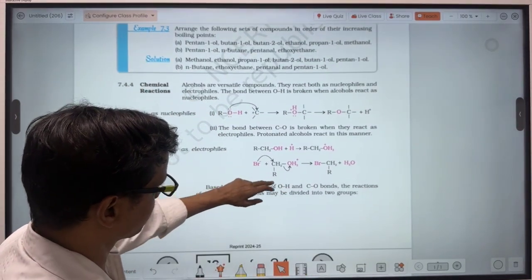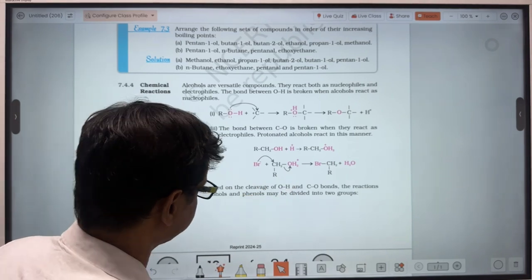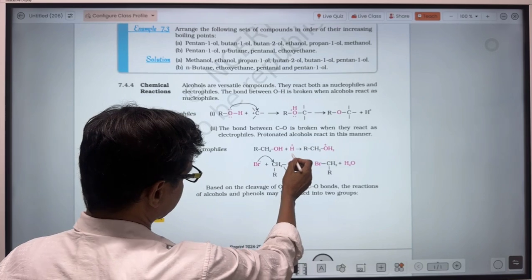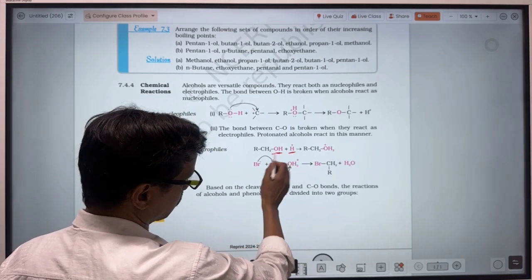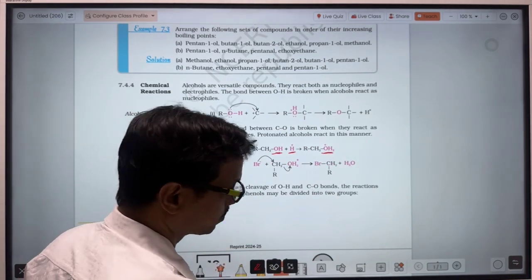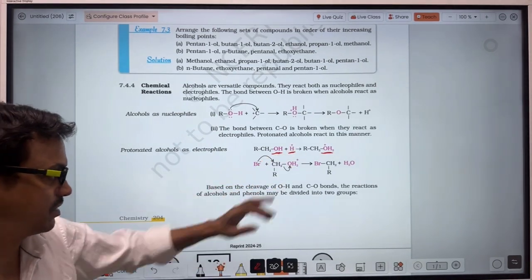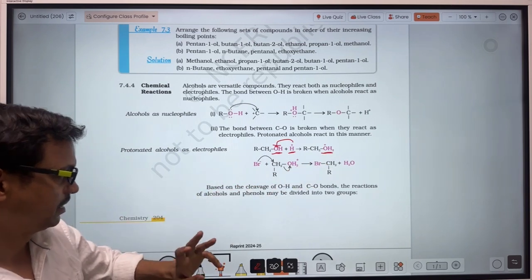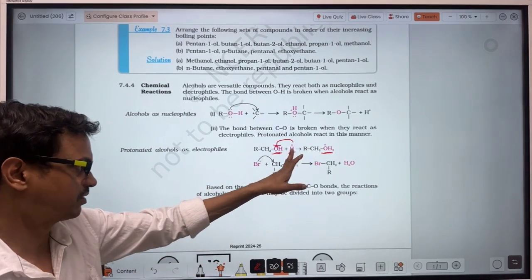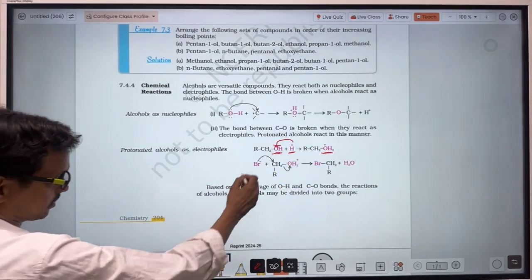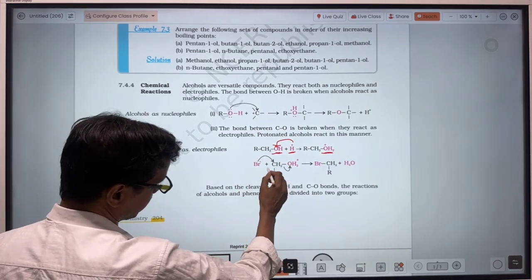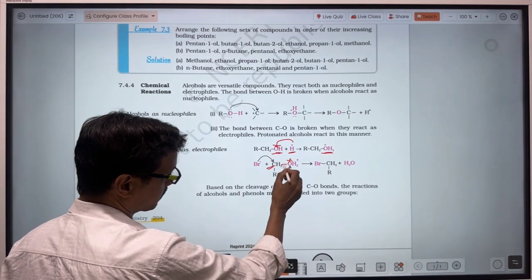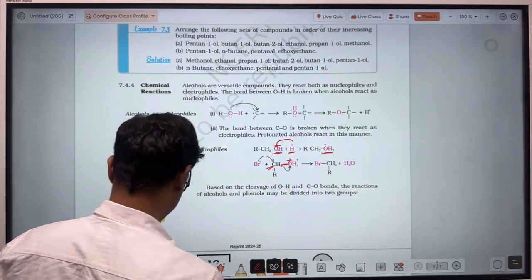When there is cleavage of the carbon-oxygen bond, the H plus ion combines with the OH. Here a bond forms between this hydrogen and this oxygen, so it becomes OH2, with a positive charge on the oxygen. And then the nucleophile will approach toward this carbon, because when there is a positive charge on the oxygen atom, this oxygen will attract the sigma electron towards itself.